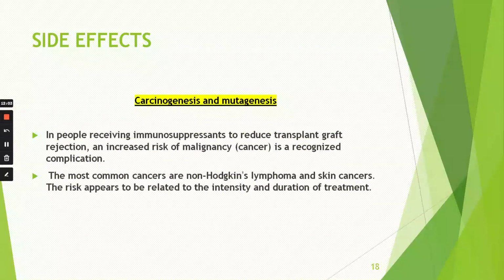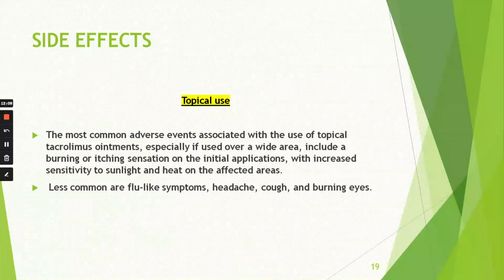Okay, so the intensity and duration of the treatment with tacrolimus is very important for its side effects. Topical use: the most common adverse events associated with topical tacrolimus ointment, especially over a wide area, include a burning and itching sensation over the initial application, with increased sensitivity to sunlight and heat on the affected area. If you use more and more tacrolimus and you don't protect your skin from sunlight, there will be dark patches over your skin due to the sunlight reaction with tacrolimus. Less common are flu-like symptoms, headache, cough, and burning eyes. These are very rare. Burning eyes is a little more common, but flu-like symptoms and cough are very rare.